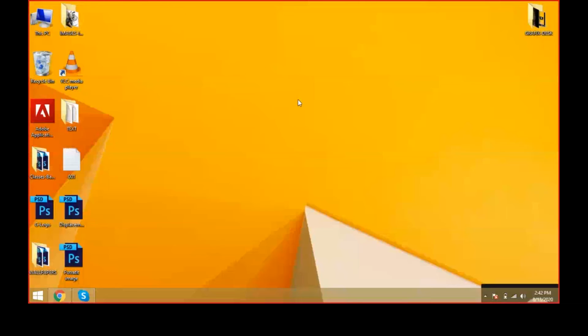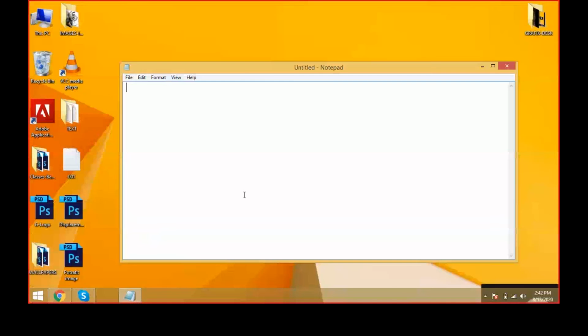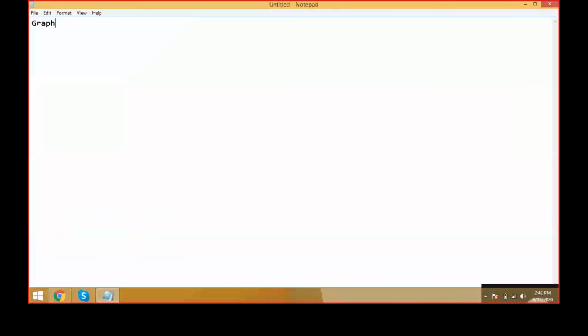And in graphic designing, we have 4 applications: Photoshop and Illustrator, InDesign, and CorelDRAW. Here, the main thing is Photoshop. First, we create a Photoshop.